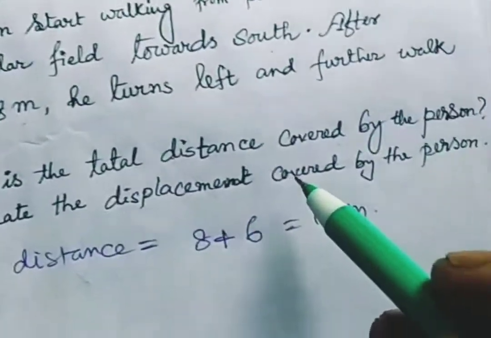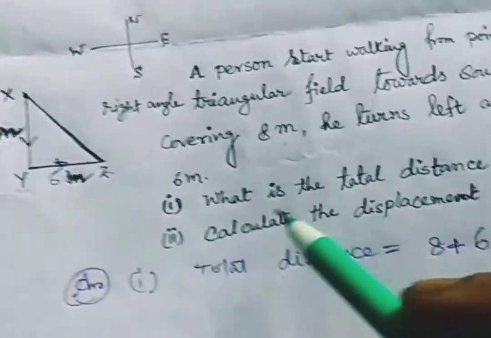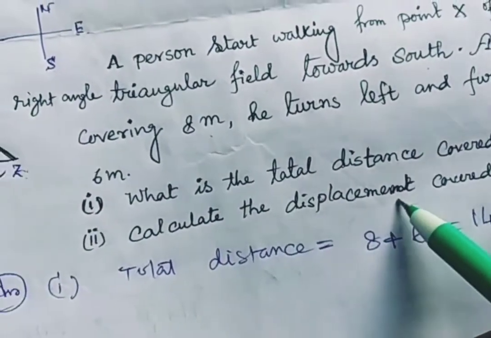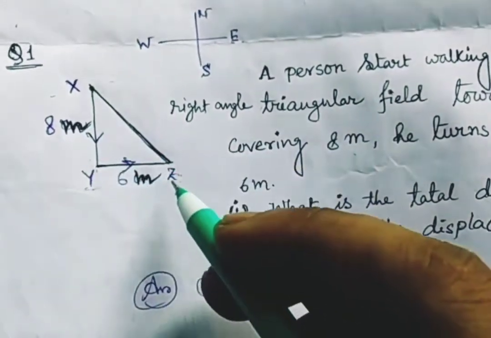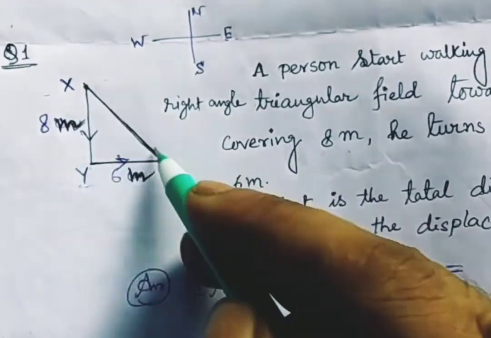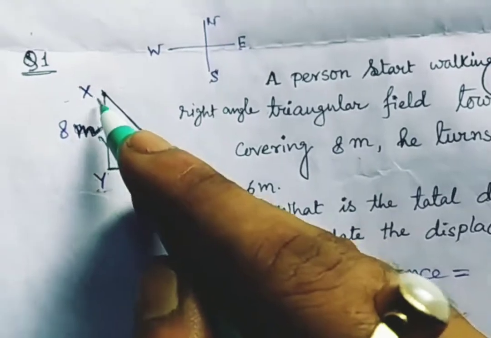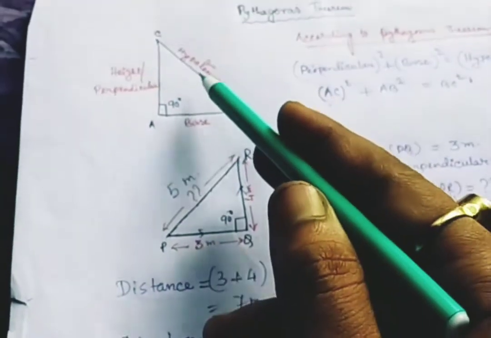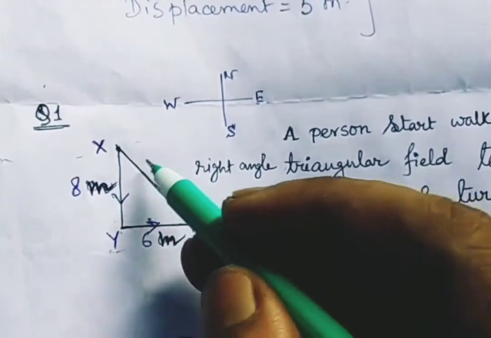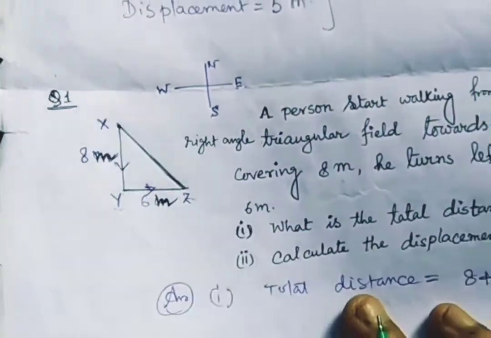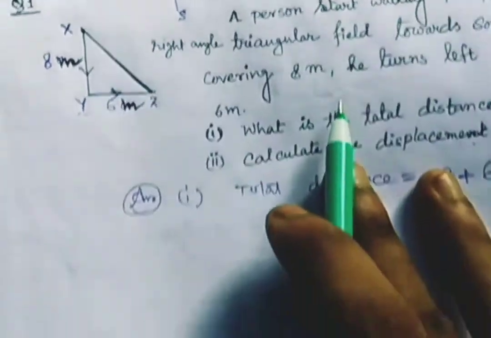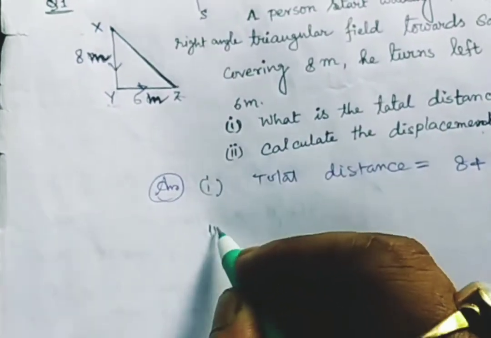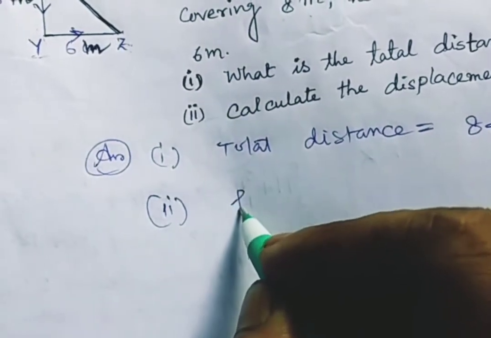question, calculate the displacement covered by the person. As I told you, displacement means the direct connection between the initial point and the final point. The initial point is X and his final point is Z. That means this line you have to solve, and it is nothing but the hypotenuse. Already I explained the hypotenuse. According to the Pythagoras formula, perpendicular square plus base square is equal to hypotenuse square.